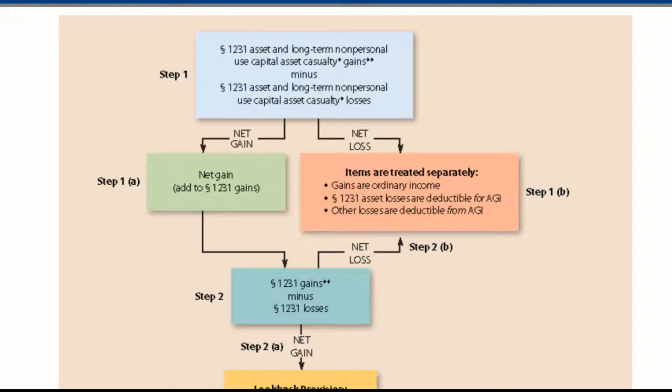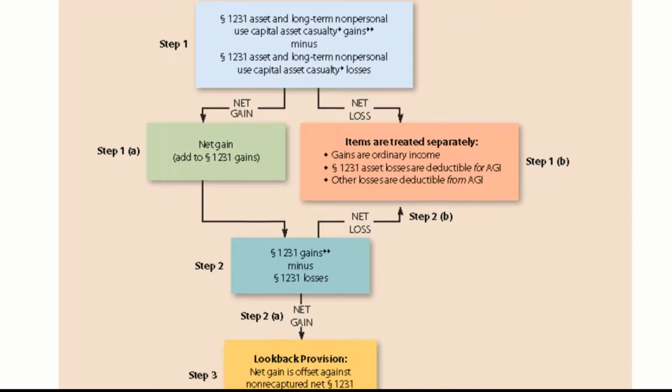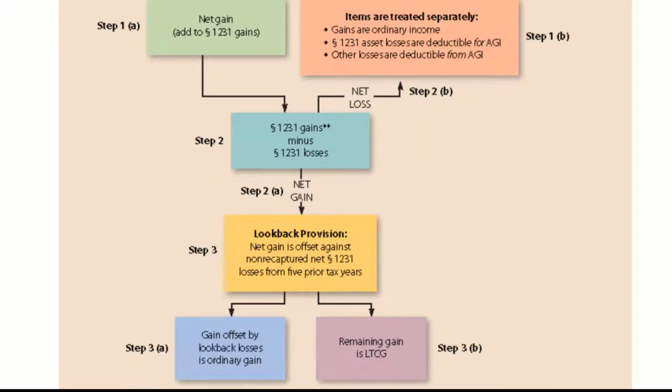And the 1231 asset losses are deductible for AGI as any business loss would be, as we said earlier. And then any other losses that don't qualify would be deductible from AGI. Then just following the flow chart down here, I talked about the look-back provision earlier, where we have a gain offset and a look back, those losses are ordinary, and I just went through that earlier. Any remaining gain is long-term capital gain.